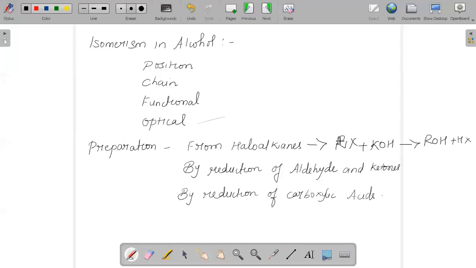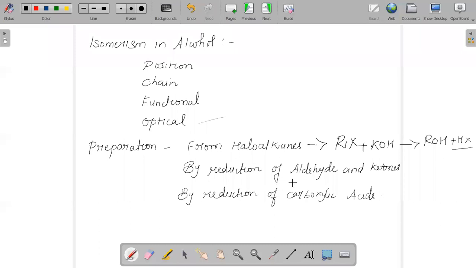So when a haloalkane reacts with potassium hydroxide, it undergoes nucleophilic substitution and leads to the formation of alcohol and potassium halide. So that is one method to be used for preparing alcohol.